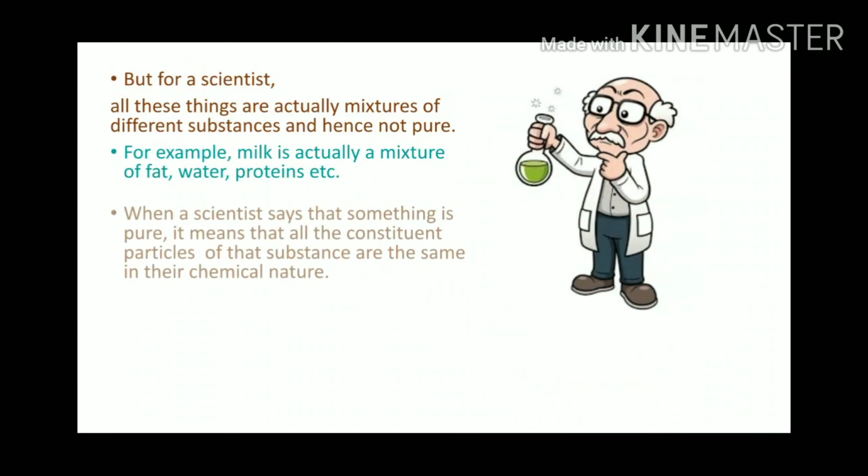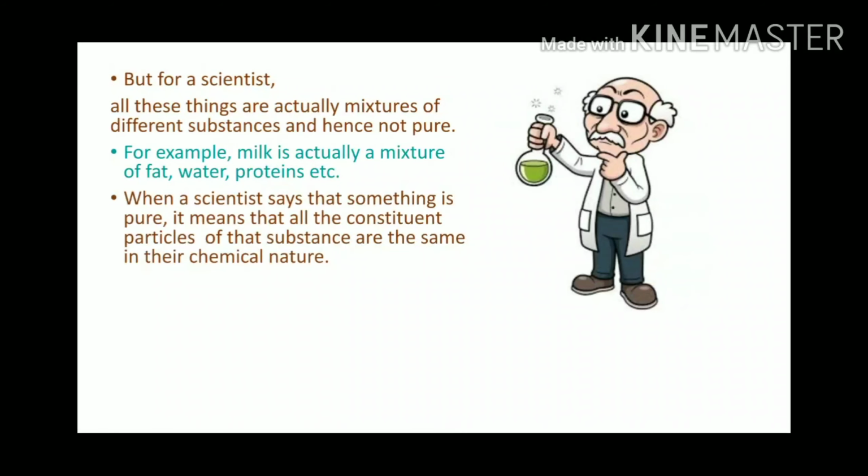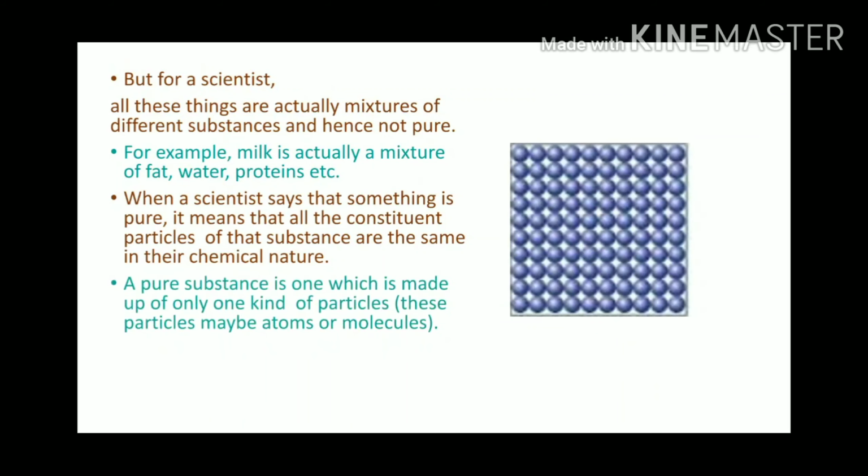When a scientist says that something is pure, it means that all the constituent particles of that substance are the same in their chemical nature. A pure substance is one which is made up of only one kind of particles. These particles may be atoms or molecules. In other words, a substance is a pure single form of matter.